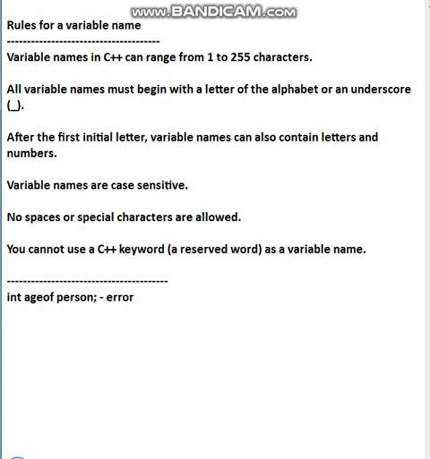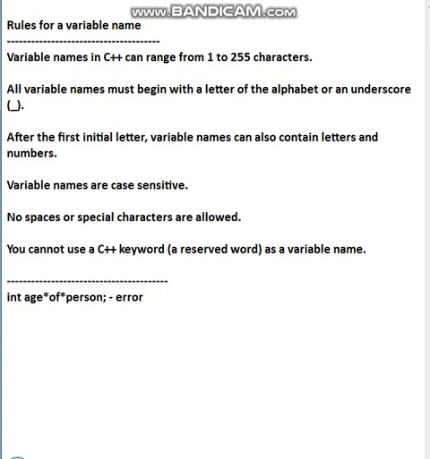For example, if you use age with a symbol like this, is it allowed? No, that is also an error. Special characters mean what, students? Bracket, comma, full stop, semicolon, any symbol like exclamation, plus sign, any symbol you see on the keyboard, minus sign. These are special characters, students, and they are not allowed in a variable name.